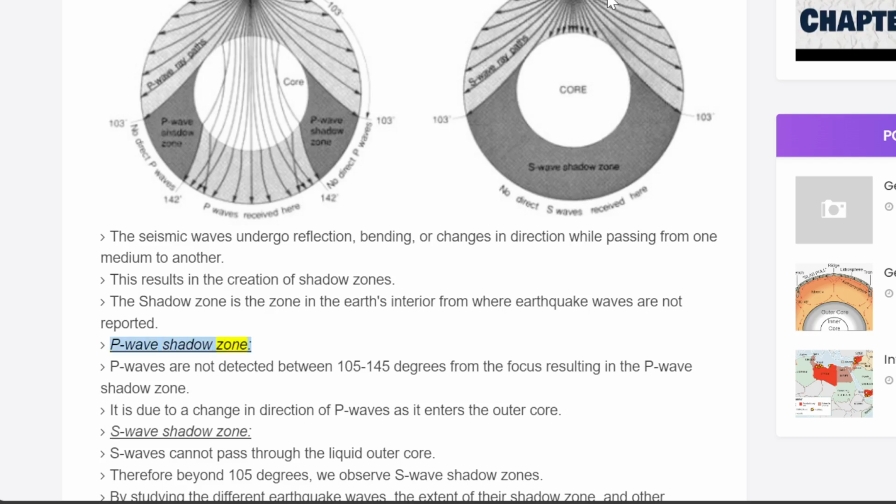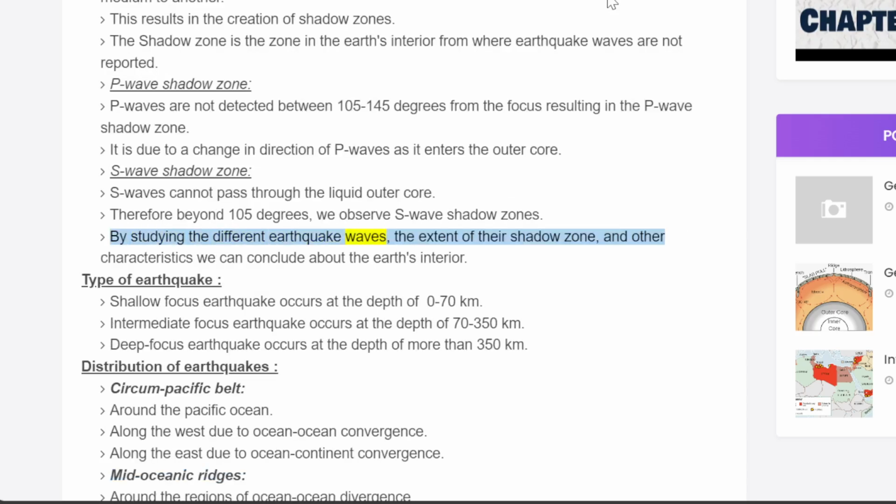P-wave shadow zone. P waves are not detected between 105 to 145 degrees from the focus, resulting in the P-wave shadow zone. It is due to a change in direction of P waves as they enter the outer core. S-wave shadow zone. S waves cannot pass through the liquid outer core. Therefore, beyond 105 degrees, we observe S-wave shadow zones. By studying the different earthquake waves, the extent of their shadow zone, and other characteristics, we can conclude about the Earth's interior.